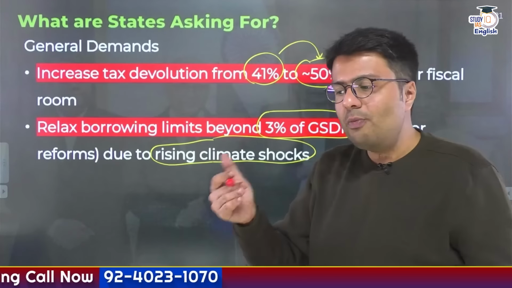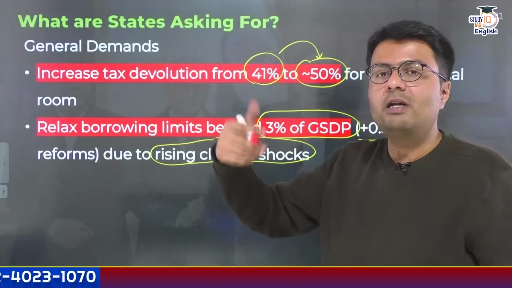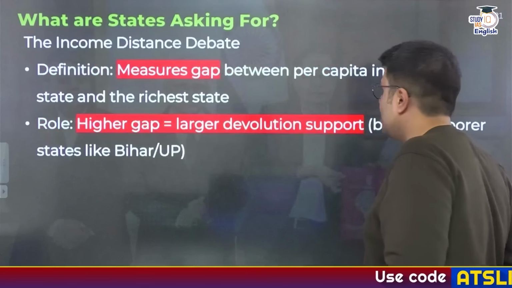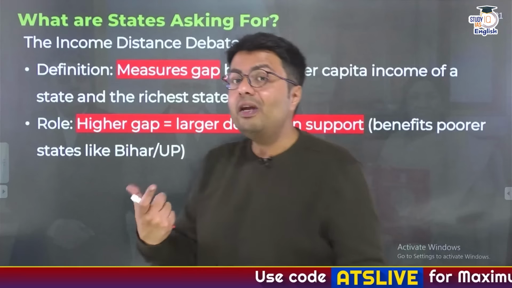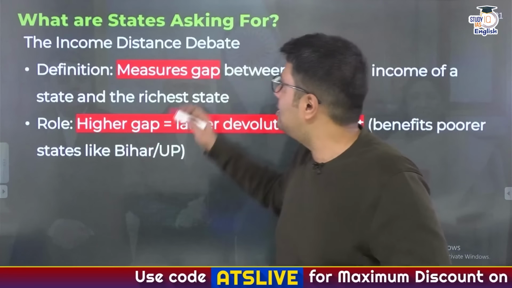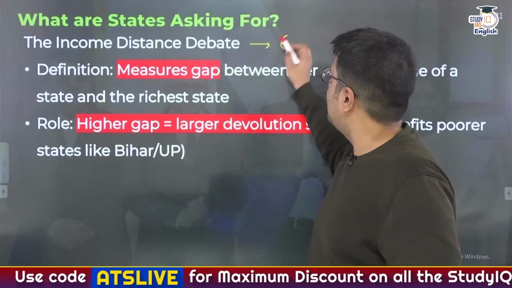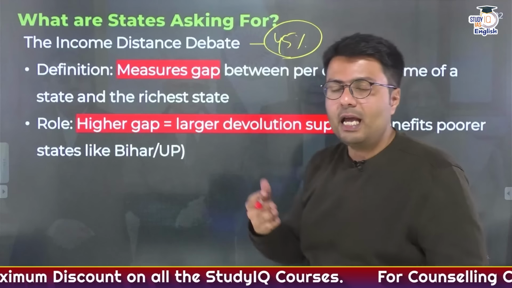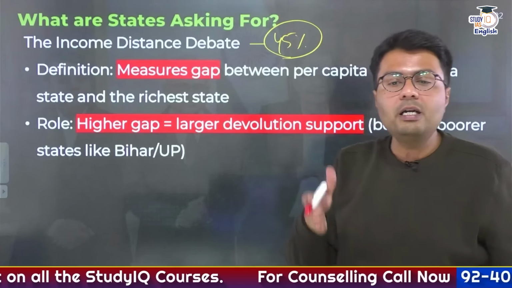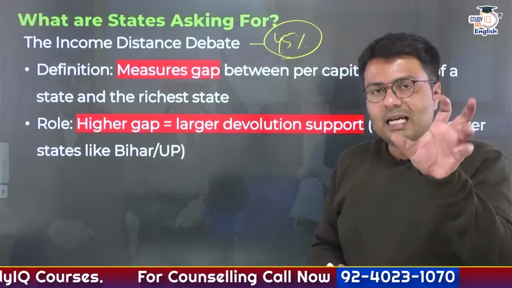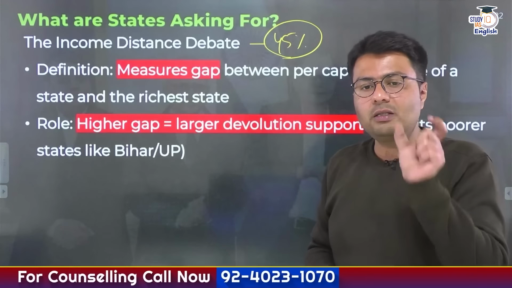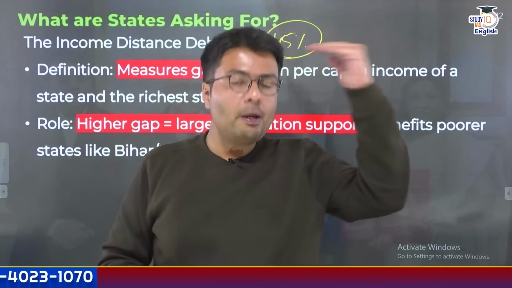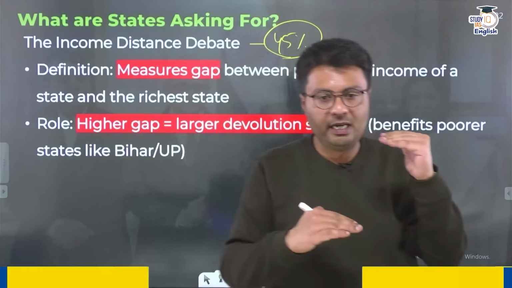Now let us understand the specific demands from developed states and from Himalayan states in general. But before that, you need to understand the concept of income distance. I told you income distance had the highest share, 45% of the total weightage when it came to sharing of revenues among different states. Now this income distance actually measures the gap between the per capita income of the most developed state in India and the least developed state in India.